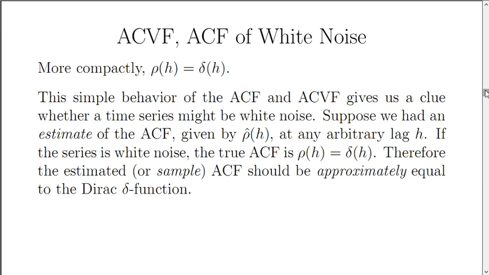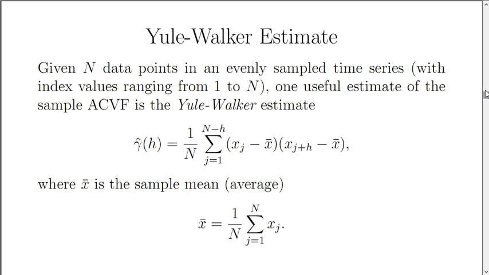This very simple behavior gives us a clue whether a time series that we observe might be white noise. Suppose we had some estimate of the autocorrelation function based on data. We could call it rho hat of h. By the way, putting a hat over a variable name is a common way of indicating an estimate of it based on observed data. It's not universal notation, but it's pretty common. If the time series is white noise, then the true autocorrelation function is rho equals the Dirac delta function. Therefore, the estimated or sample autocorrelation function should at least approximately be equal to the Dirac delta function.